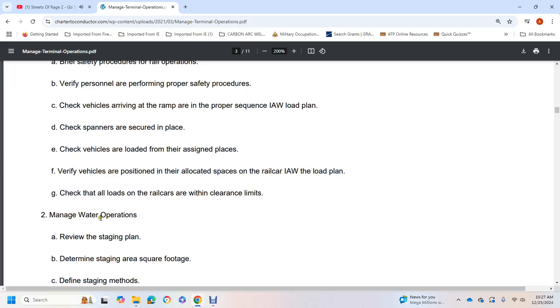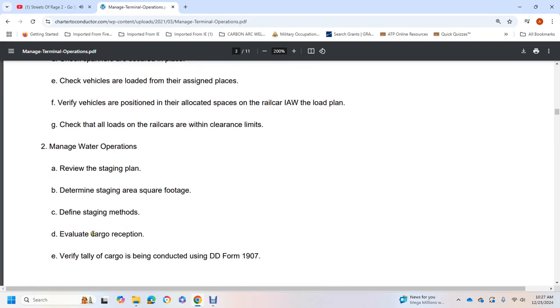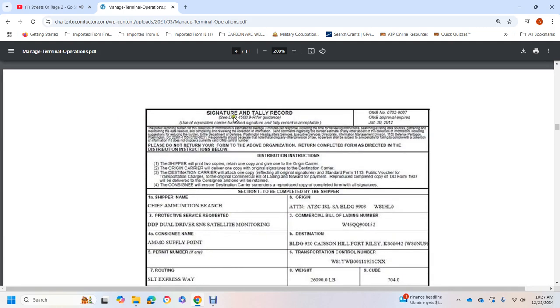Manage water operation. Review staging plan, determine staging square footage, define staging methods, evaluate cargo reception, verify tally of cargo is being conducted on DOD Form 1907. It shows the signature tally record form, Department of Defense 4500 NR, Office of Management and Budget number